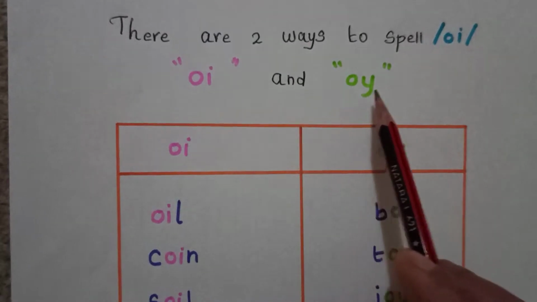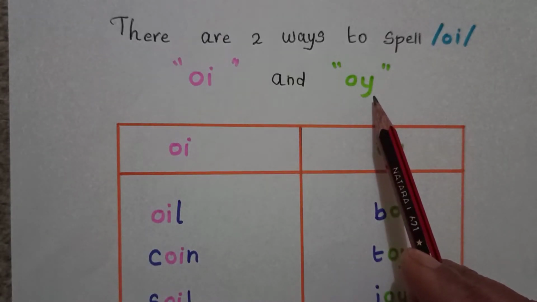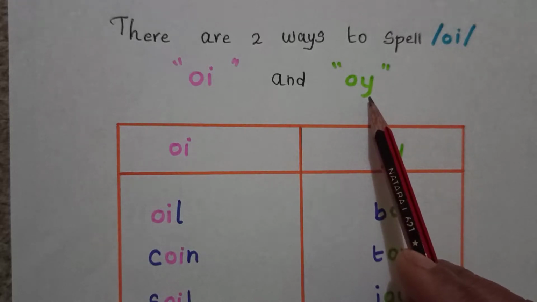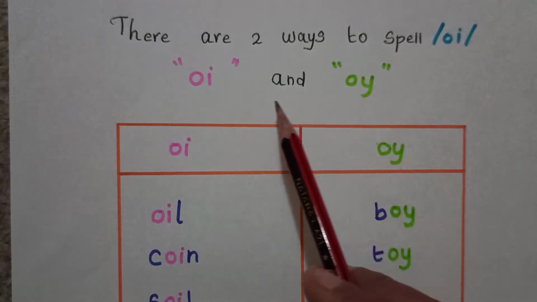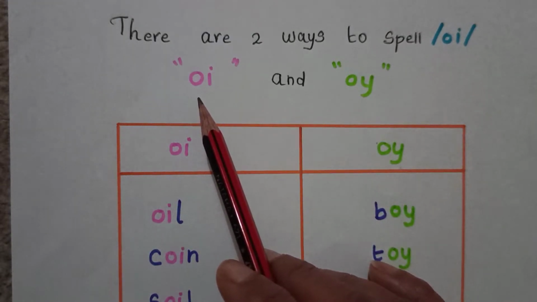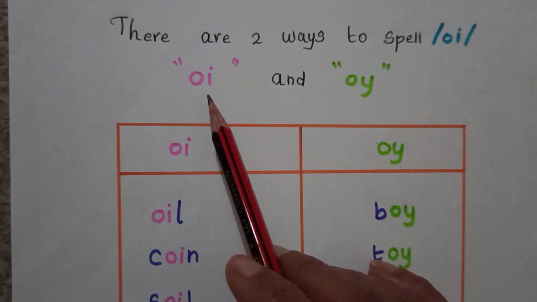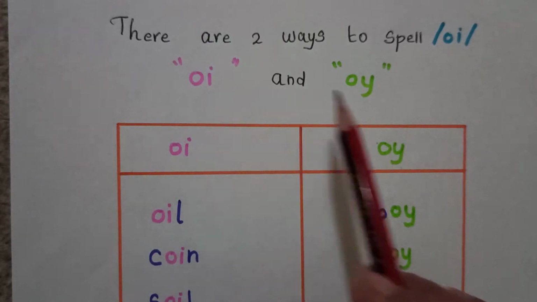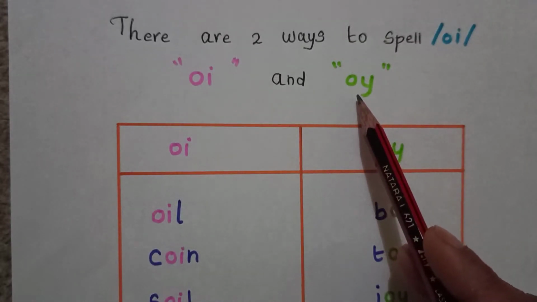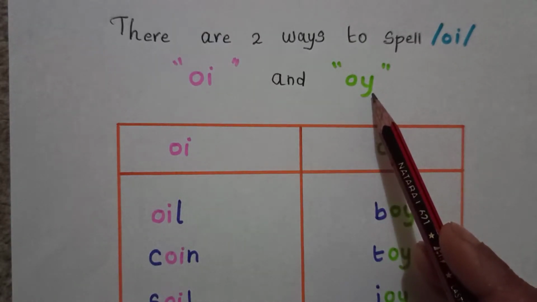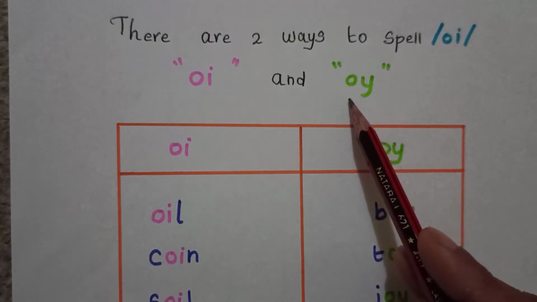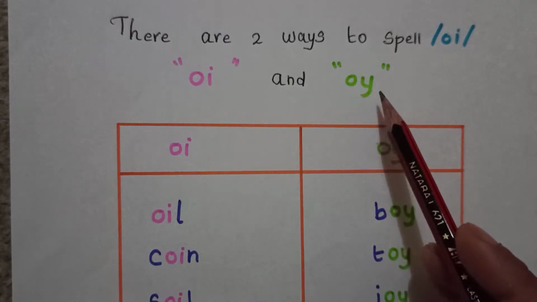They are said to be digraph. A digraph is where two letters make a single sound. Here O is a vowel and I is another vowel. They make a single sound, oi. O is a vowel, Y is a consonant. Of course, in some places it is also considered a vowel. Here they make the sound oi.